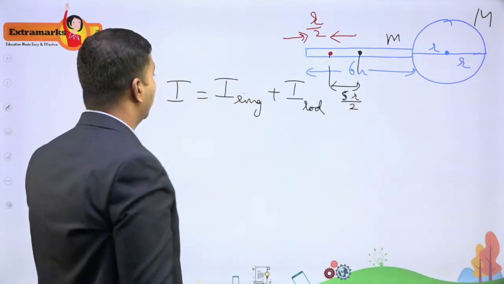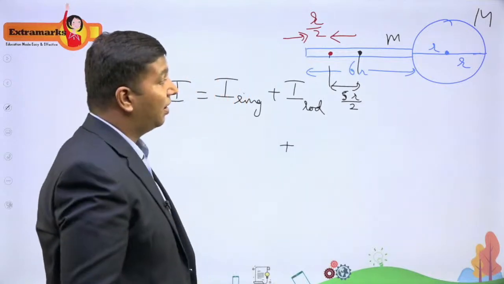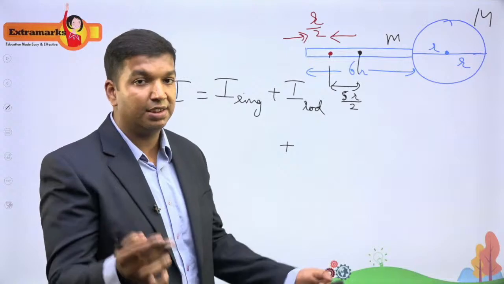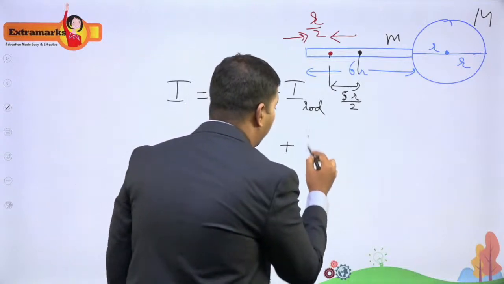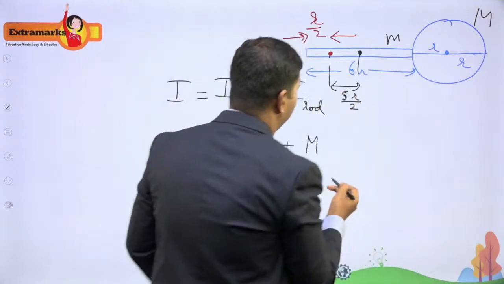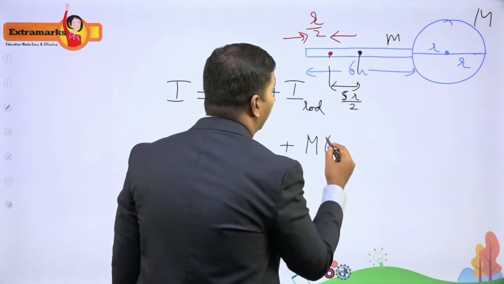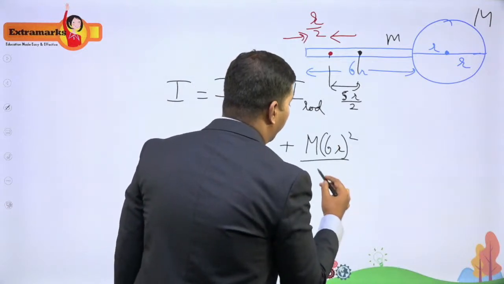Now for the rod, I have m l square by 12, which is about the center of mass. Here the length is nothing but 6r, so it is m times 6r whole square divided by 12.